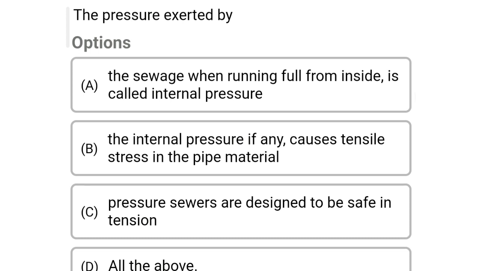So next question, the pressure exerted by the sewage when running full from the inside is called the internal pressure. Option B, the internal pressure if any causes tensile stress in the pipe material. Option C, pressure sewers are designed to be safe in the tension. Option D, all the above. So the correct answer is option D, all the above.